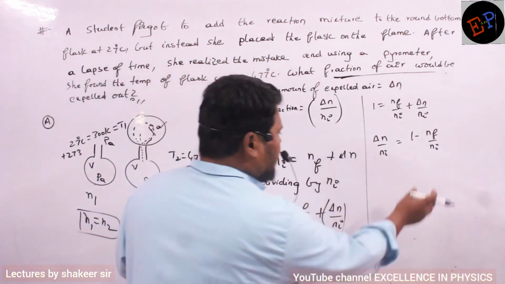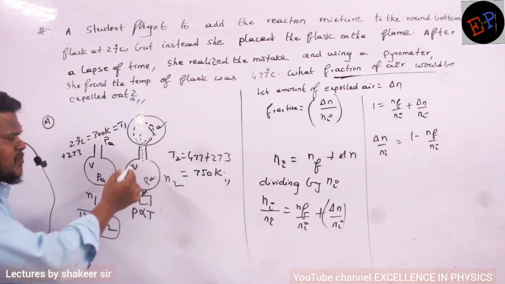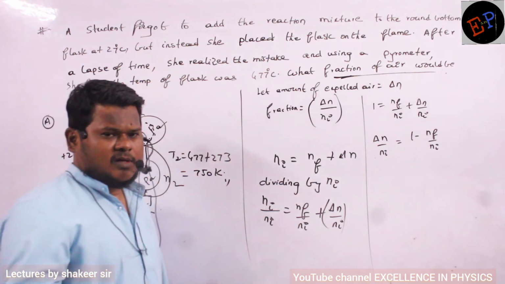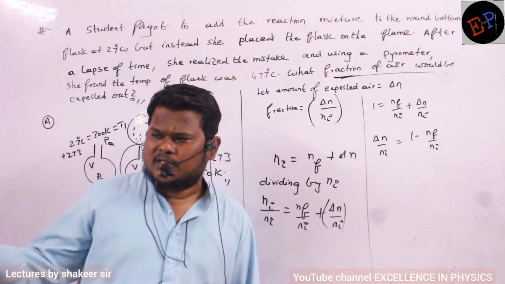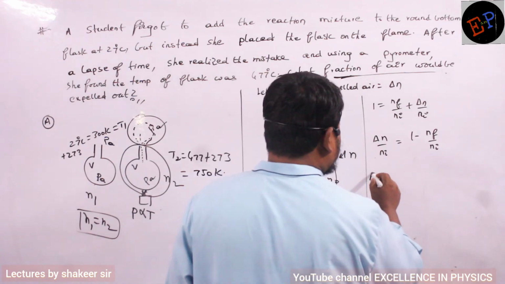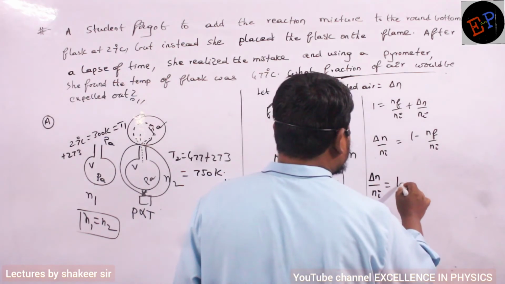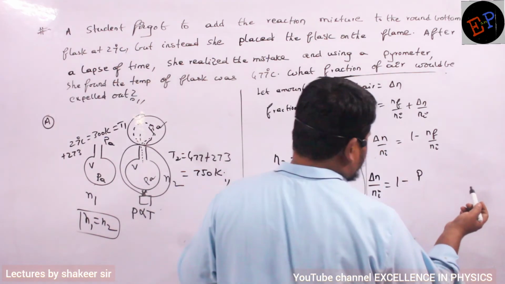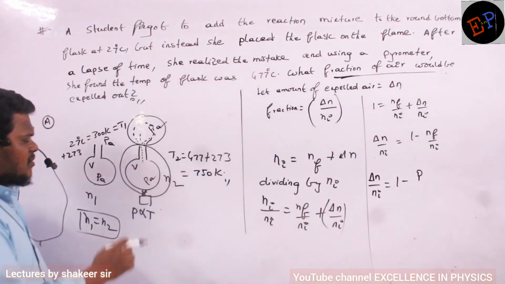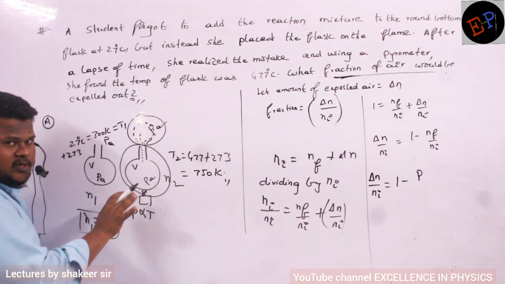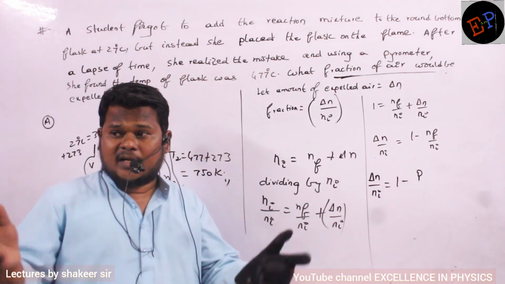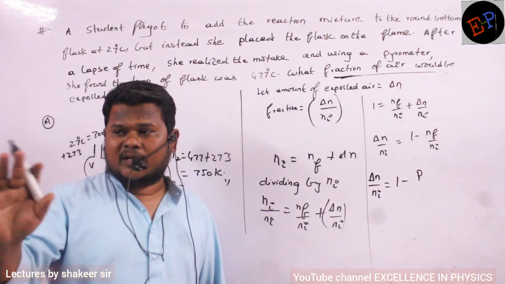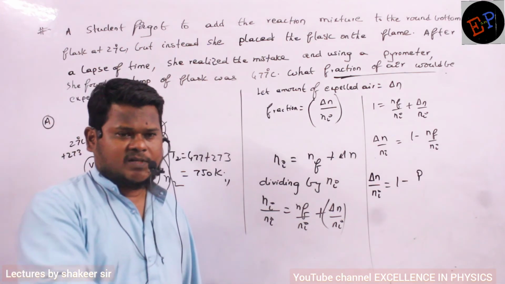Now what is Nf? Final number of moles present inside the container. And we know how to calculate number of moles, PV by RT. That's all. So do the calculation. Delta N divided by Ni is equal to 1 minus the final number of moles. How can I calculate? P, what is the final pressure? Final pressure is atmospheric pressure only. Pressure never changes because it is an open container. What kind of container is this? Open container. In an open container, you can never change the pressure. Always it will be atmospheric pressure only.